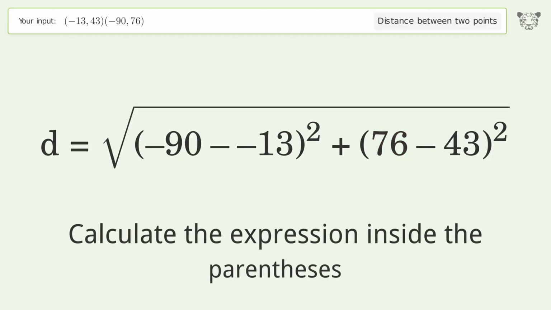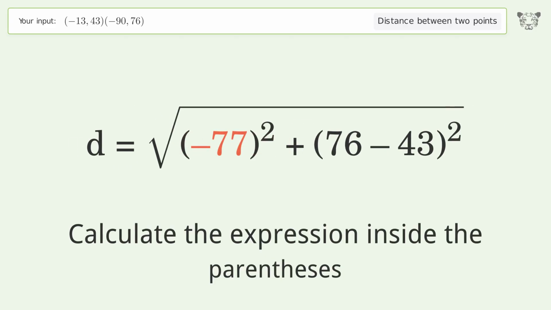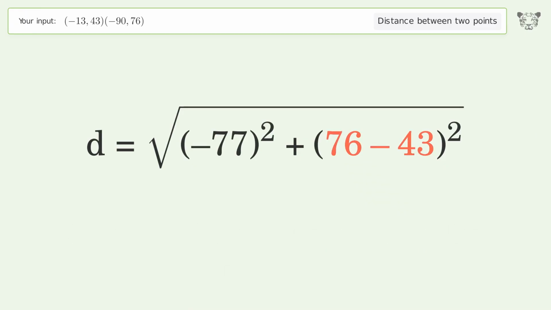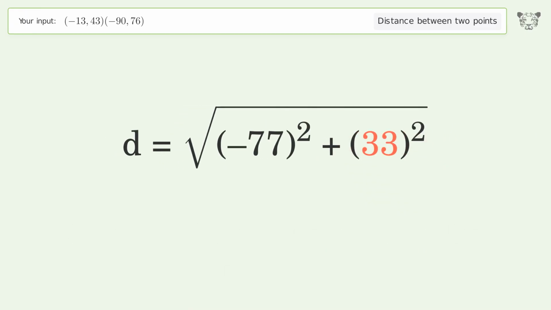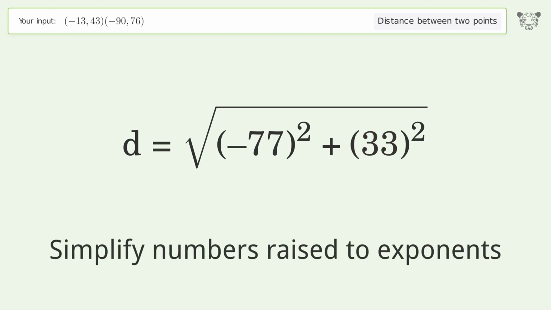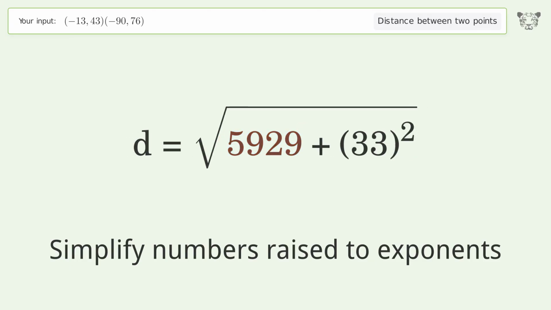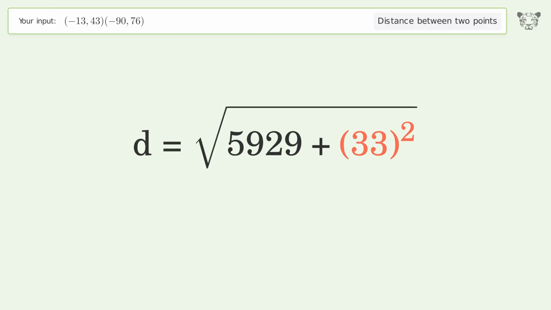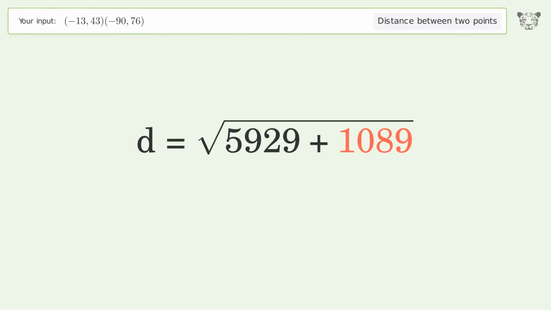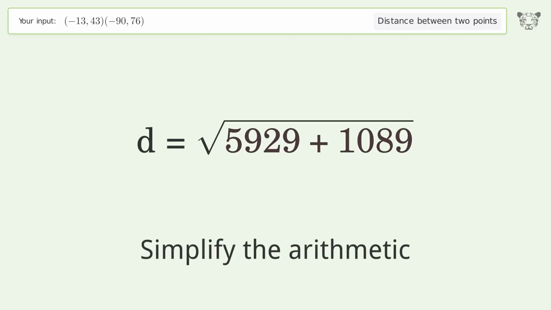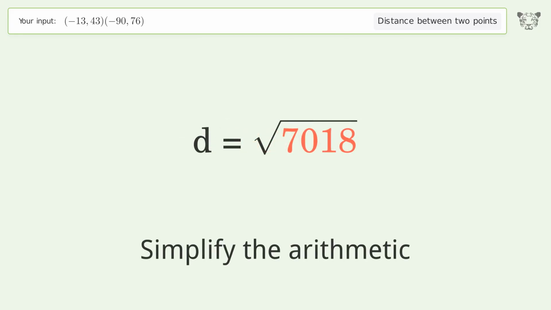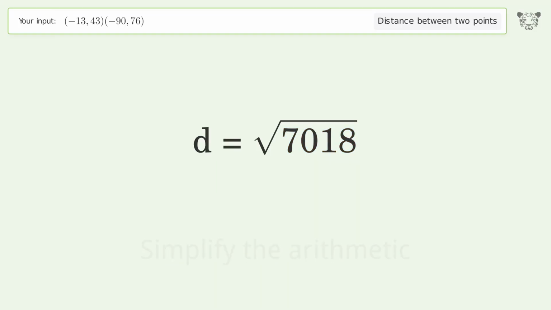Calculate the expression inside the parentheses. Simplify numbers raised to exponents. Simplify the arithmetic. And so the distance between the 2 points is the square root of 7,018, or 83.774.